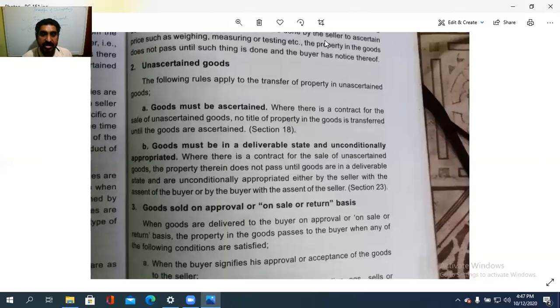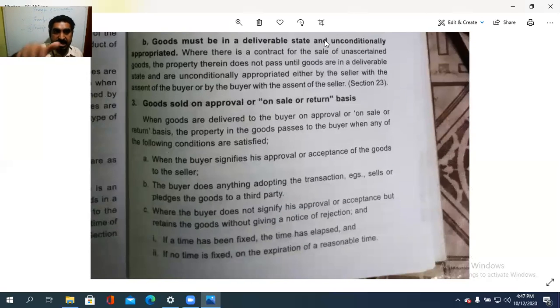Clear? And third is goods sold on approval or on sale or return basis. Either sell and then return what is left over, that is the case. In such a case, these conditions must be satisfied. Number one, when the buyer signifies his approval or acceptance of the goods to the seller, that is one case.